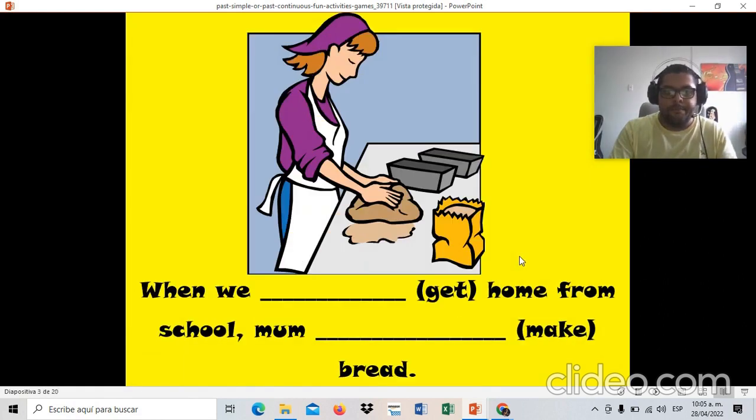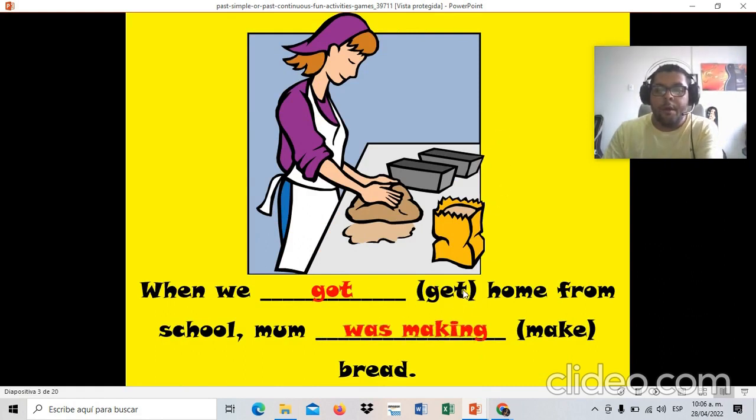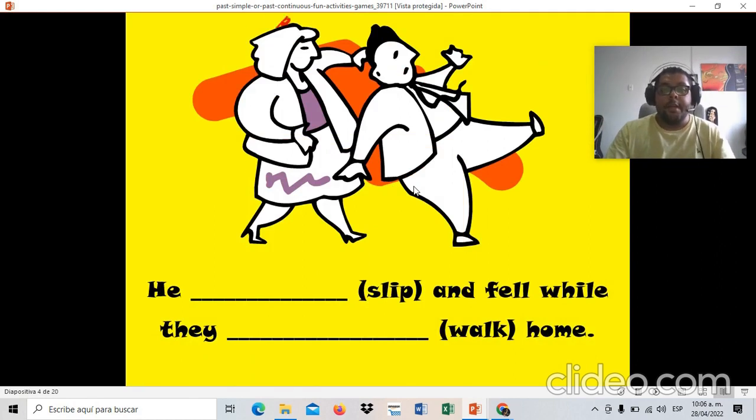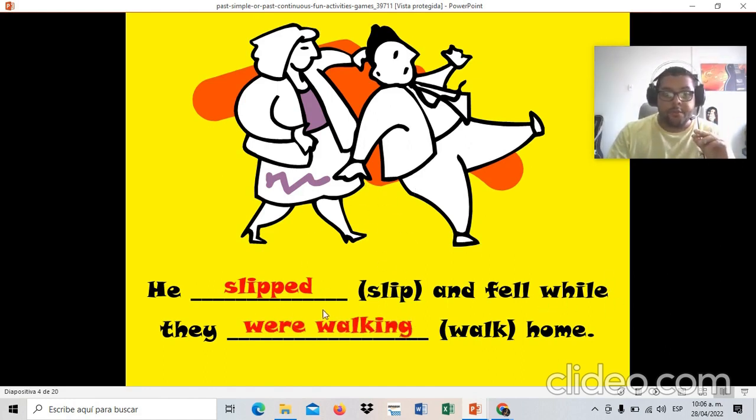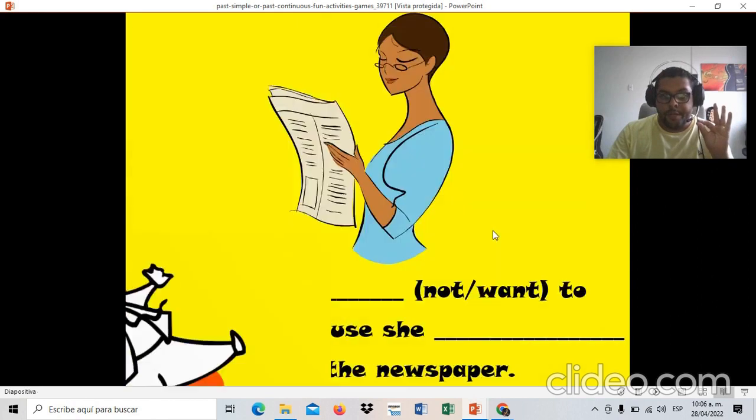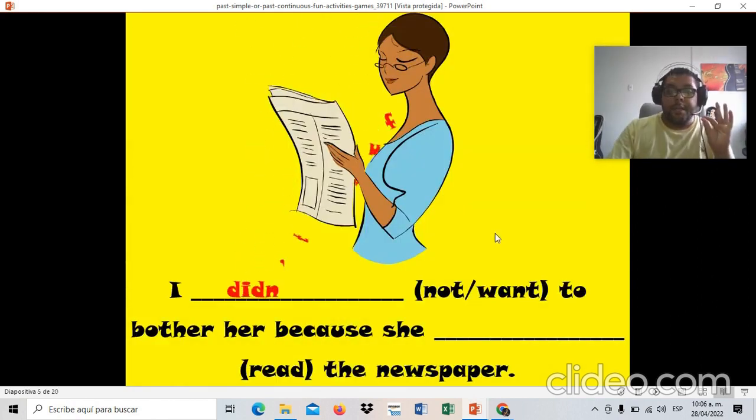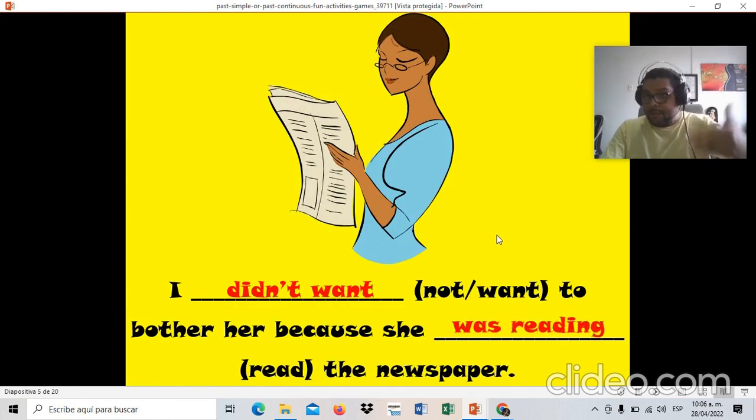Let's check the other example. When we got home from school, Mom was making bread. When we got home from school, something was in progress. Mom was making bread. That would be the way to understand this. He slipped and fell while they were walking. Remember that whenever we have while, the action is going to be in continuous mode. I didn't want to bother her because she was reading the newspaper.